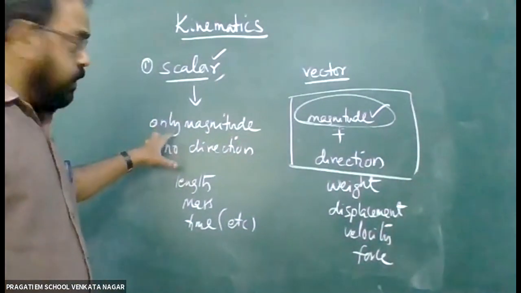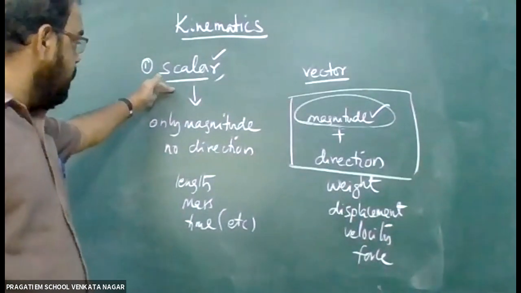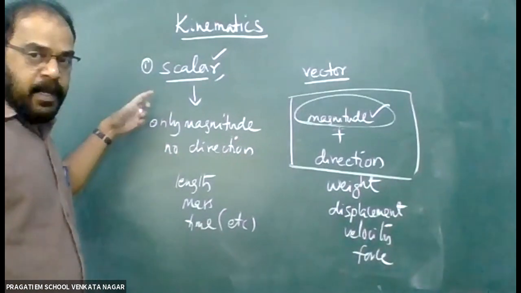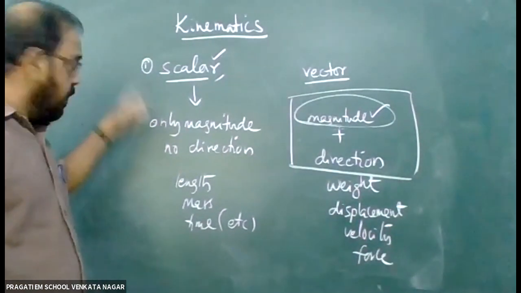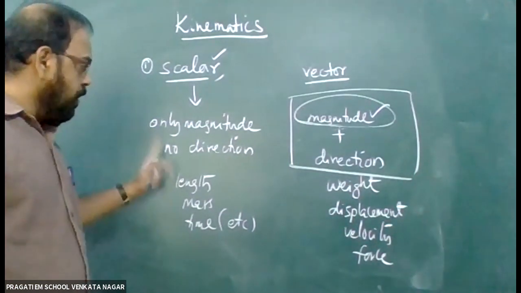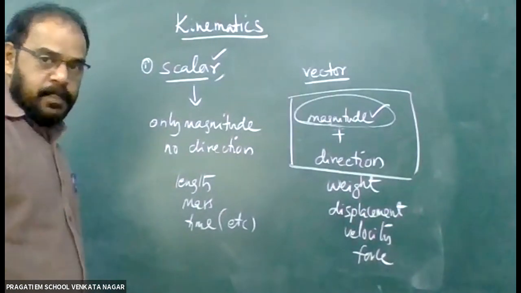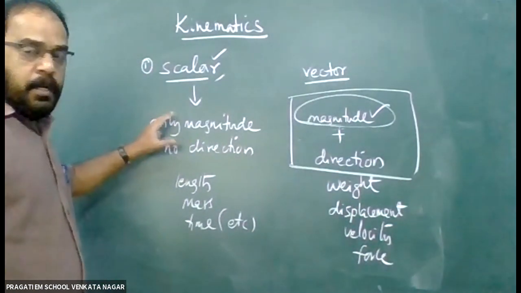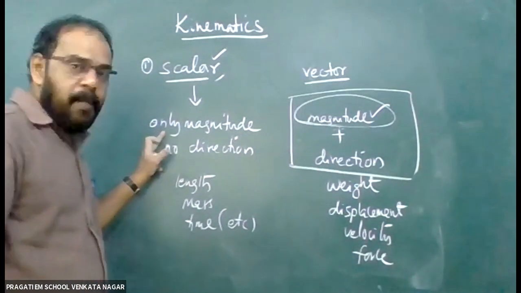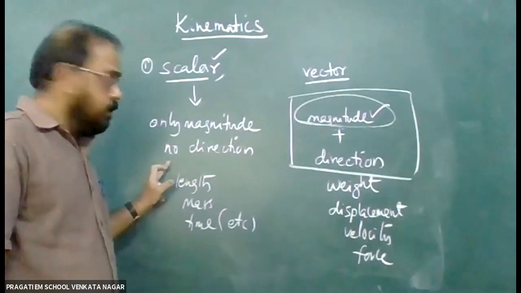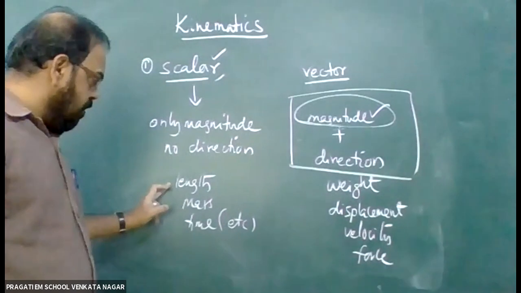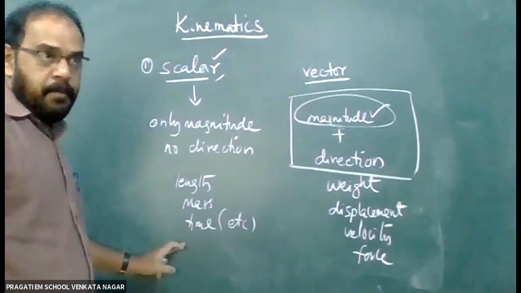So I think you noted all these. Definitions for scalar quantity. This is only a simple note. Like this we can study, and you can explain it whenever you write the example. The quantities which have only magnitude but no direction are called scalar quantities. Simple note I wrote on the board. You have to explain it, expand it. Few examples of scalar quantities are length, mass, and time.